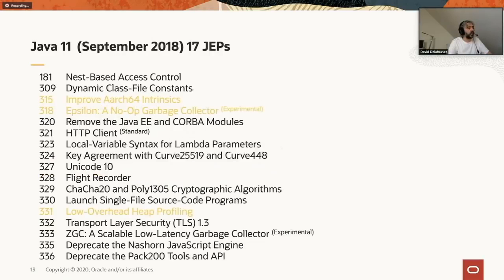Then we had 11, which was a pretty big release in terms of capability. The thing to keep in mind is that any feature release is driven by the dates. So it's either March or September. They are not driven by features. So if a feature is not ready to be included in a given feature release, it's not an issue. That feature will just have to wait for the next feature release.